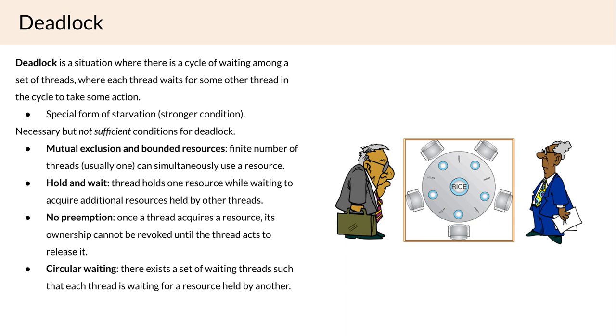Now, consider the case where maybe some philosophers are yapping away and they're not paying attention. And so they don't try and pick up both of their chopsticks. And so another philosopher who is trying to eat is able to actually acquire both the chopstick to their left and right. So, you know, maybe I'm yapping away, I'm not paying attention to my plate, and say Jacob's sitting to my right, and he's able to pick up the chopstick to his left and right, so he can finish eating, put the chopsticks back down on the table, and then I can pick up the one that he's no longer using and finish my meal.